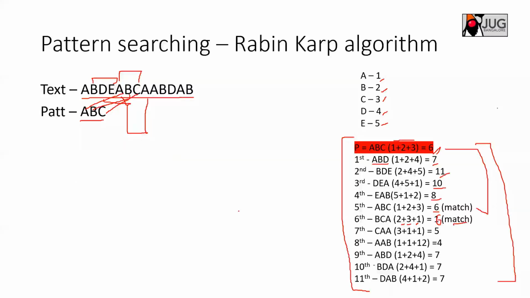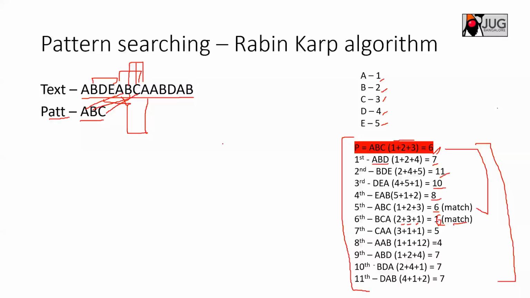But I can get some false positive cases also. For example, the 5th and 6th one, BCA. The hash value of BCA is also 6, and our input to be searched is also 6, which is a false positive case. It is a spurious hit. When you try to do a character match, you will get to know it is not exactly matching. So that is how it goes.